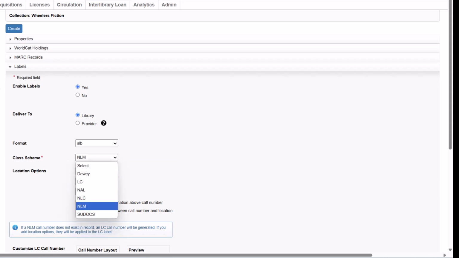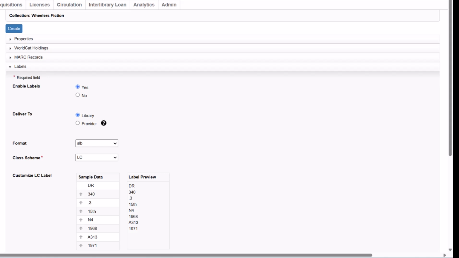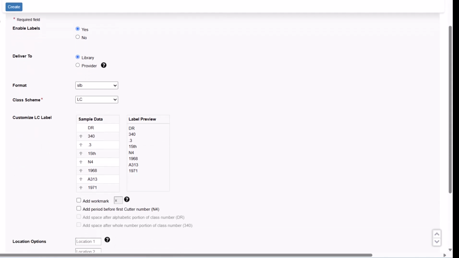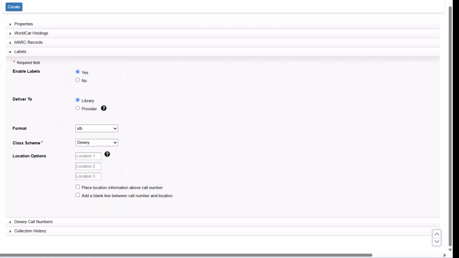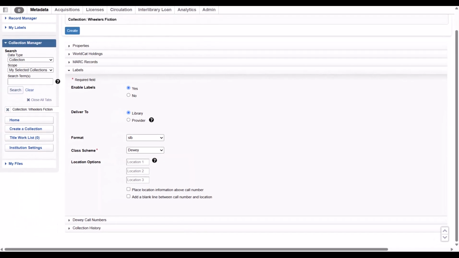For example, when you choose LC, you'll be able to view sample data and a label preview. Customize options such as adding a work mark, a period before the first cutter, spaces, etc. If you chose Dewey, you'll be able to enter up to 3 lines of location text, specify placement, and decide if a blank line is needed between the call number and location.